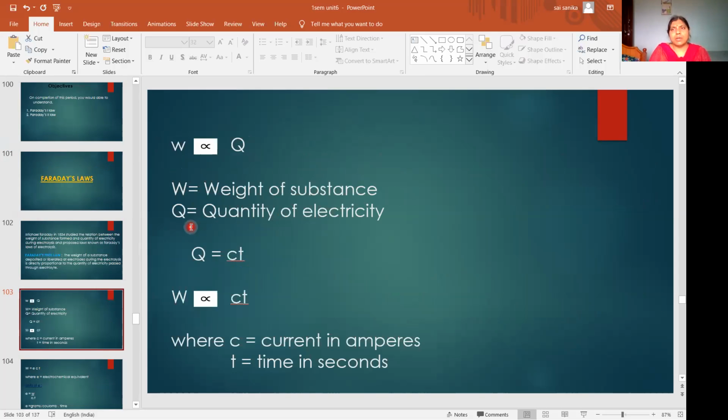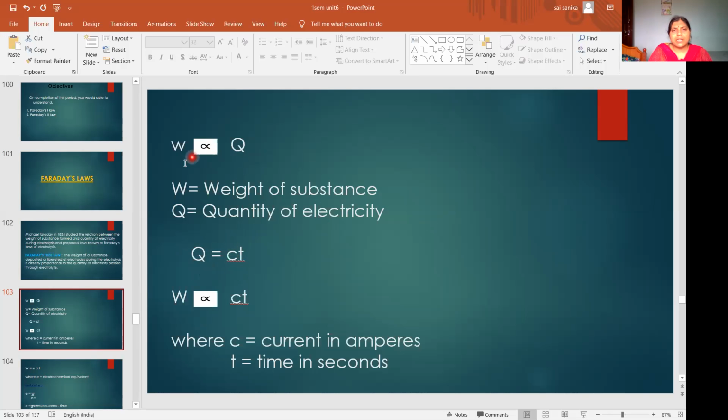Q is the quantity of electricity passed through the electrolyte, which is given by the formula current into time, that is C into T.